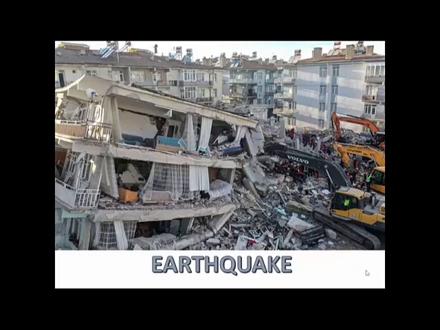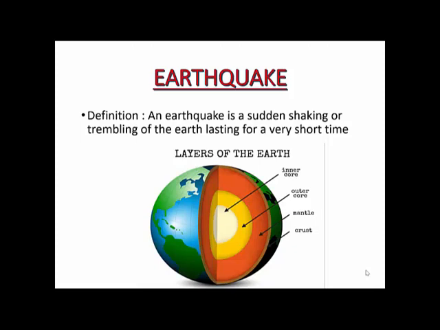In the last class we started off with earthquake, and we've seen what happens when the earthquake occurs, what amount of damage takes place, and how earthquake actually occurs. So we talked about the various layers of the earth, and we've seen that the top layer of the earth, which is also called a crust, is not in one single piece, but it is actually cracked in between. These pieces, at some areas, are called fault zones. Fault zones means in some of the areas they are not connected properly, they are very weak.